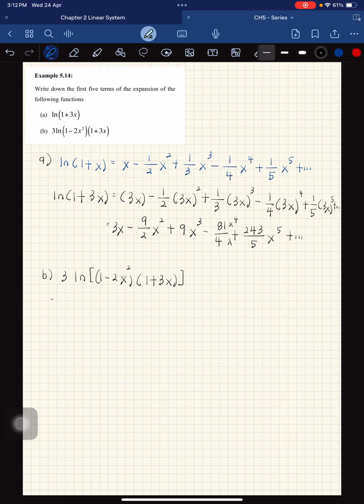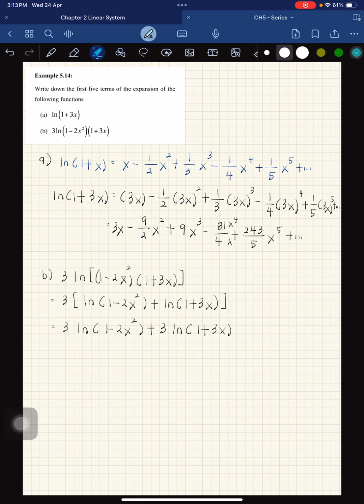So when you expand, you get 3 ln(1 - 2x squared) plus ln(1 + 3x), equal to 3 ln(1 - 2x squared) plus 3 ln(1 + 3x). So here we get the answer from A.